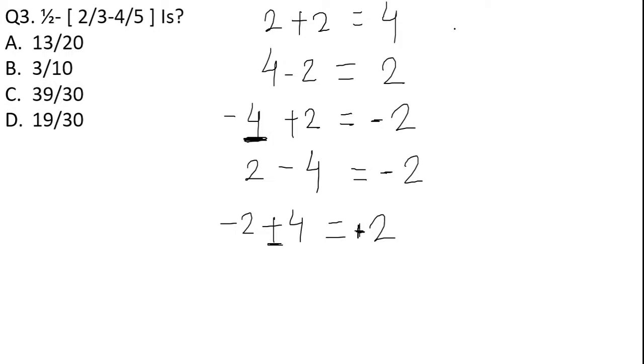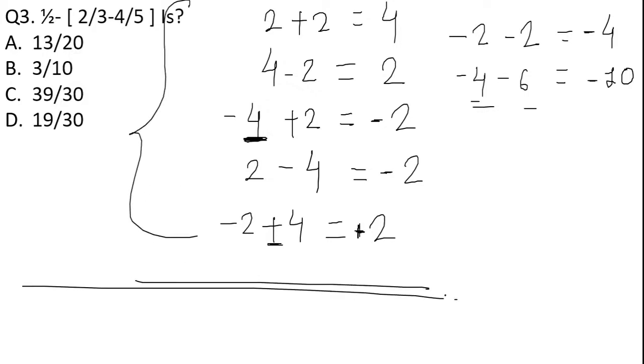Okay. Now what if both the numbers are negative, that is minus 2 minus 6? At that time we will carry out addition over here, but the symbol will be negative. If both the numbers are negative, we will carry out addition again, but the symbol of minus will be given to this particular answer. Got it? So these are a few things that you have to understand as basic concepts of mathematical calculation. Okay, moving on to the next question now.